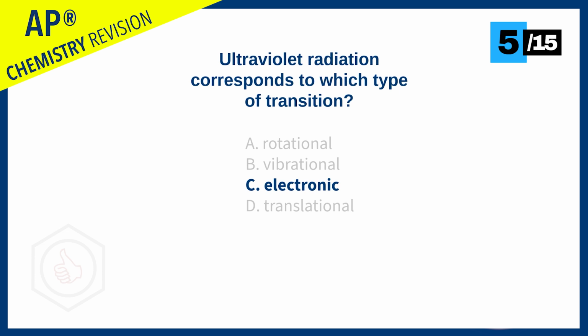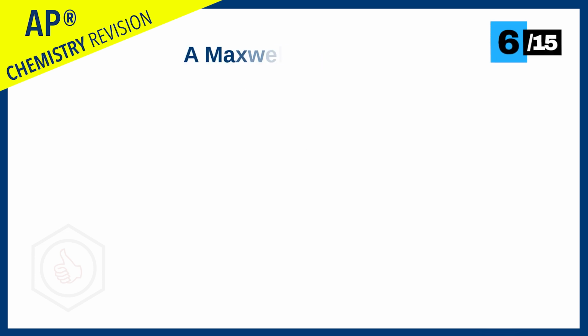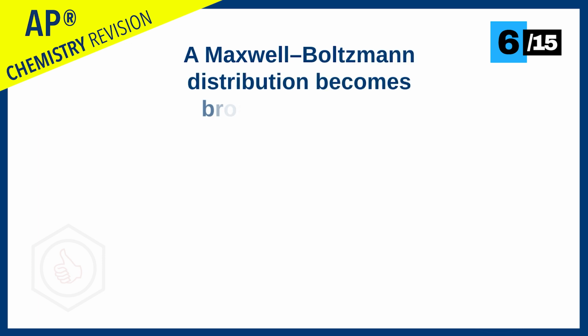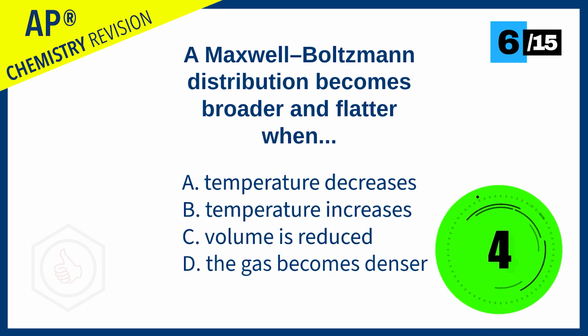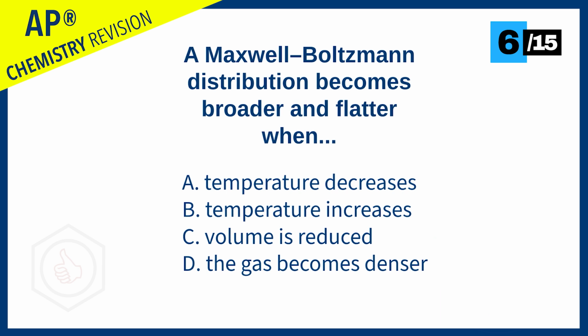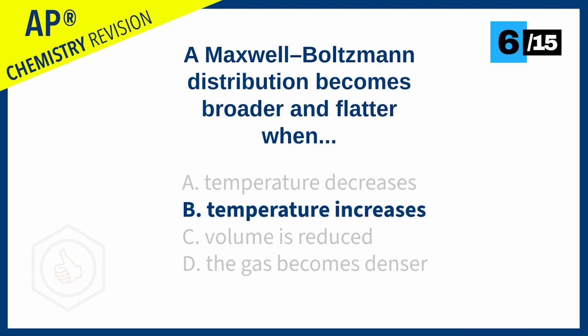A Maxwell-Boltzmann distribution becomes broader and flatter when temperature decreases, temperature increases, volume is reduced, or when the gas becomes denser? The answer is when the temperature increases.